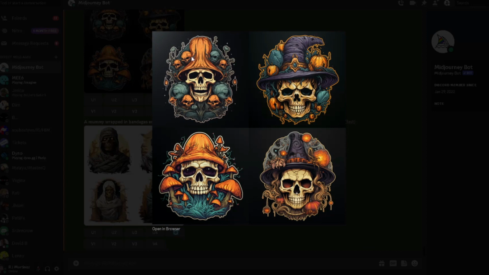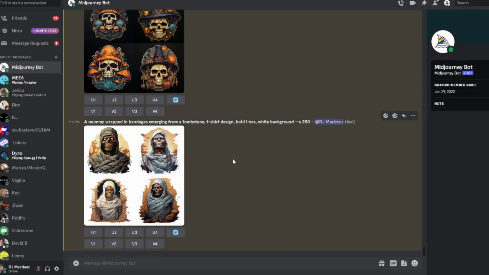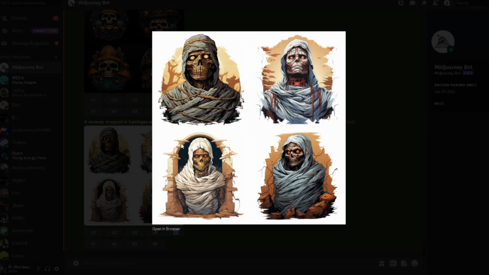That's dope. All right, this one I'm not sure what's going on right here. Almost looks like a cone head kind of idea, but this one's clean, and this one for sure. And then, all right, so I populated the other one. Mummy wrapped in bandages, emerging from a tombstone t-shirt design. I get the idea, it's more like a tombstone. That's clean. Maybe it didn't get the prompt that we're looking for, but it definitely looks awesome. This is crazy looking.